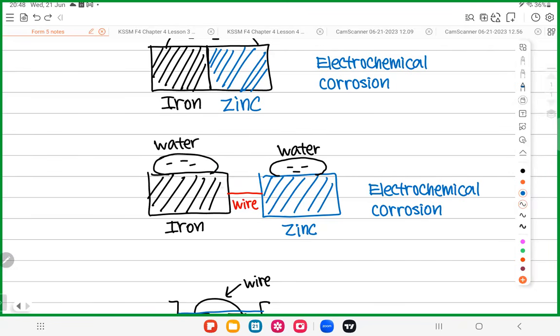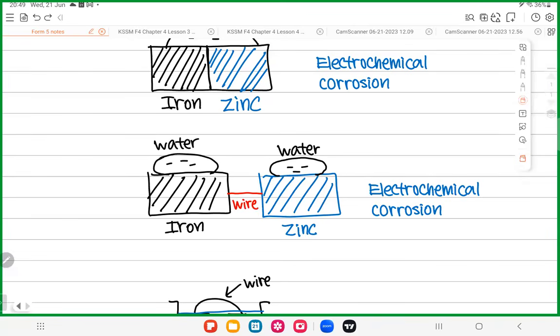So when these two metals are connected, and they are exposed to water and also oxygen in the surrounding, it is electrochemical corrosion. Guys, allow me to ask a simple question. If there is no wire, is it electrochemical corrosion? No, it's not. So please be careful, so you don't think, oh, got two metals, must be electrochemical corrosion. No, the two metals must be connected. Connected means they can touch directly or they can be connected by wire. This is very, very important.